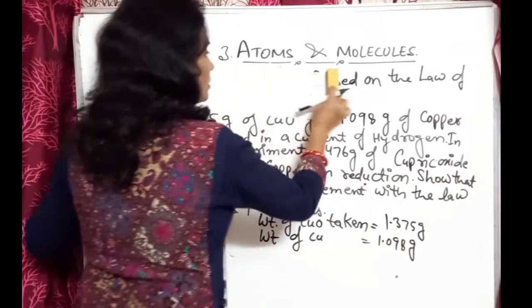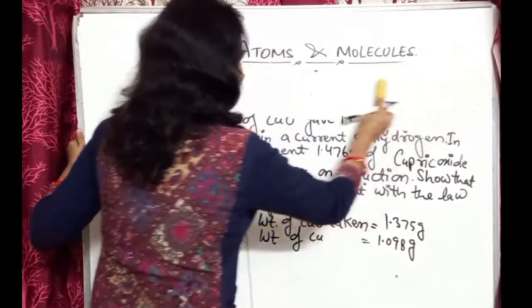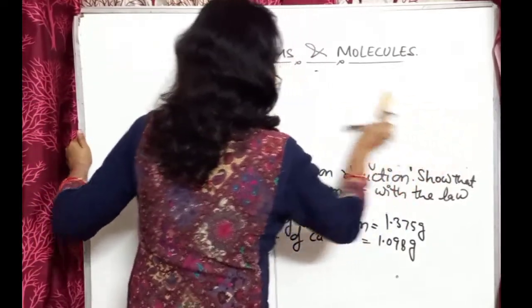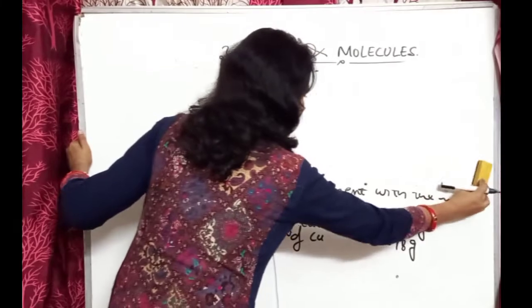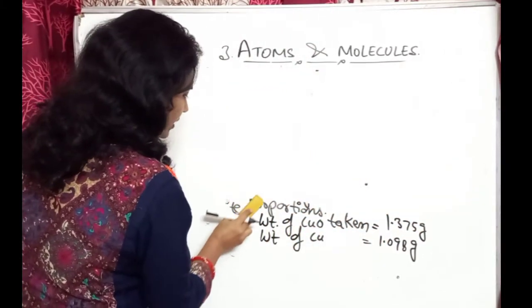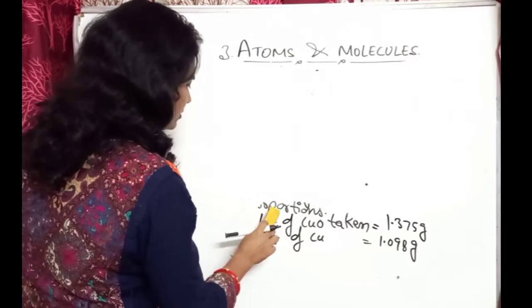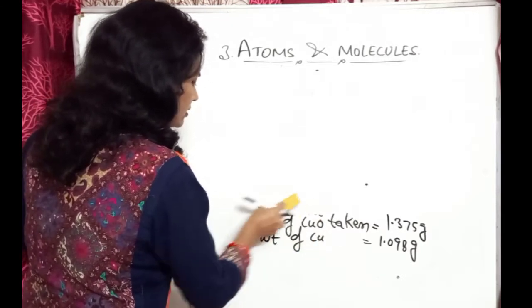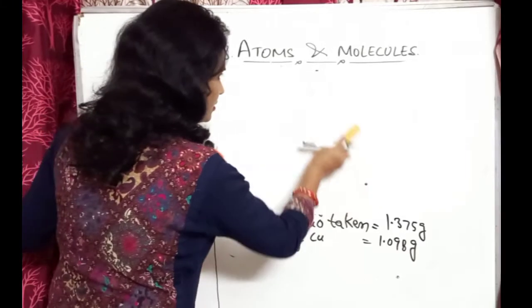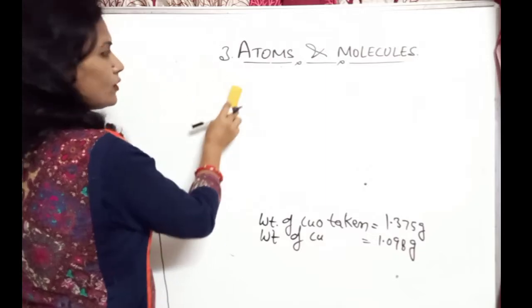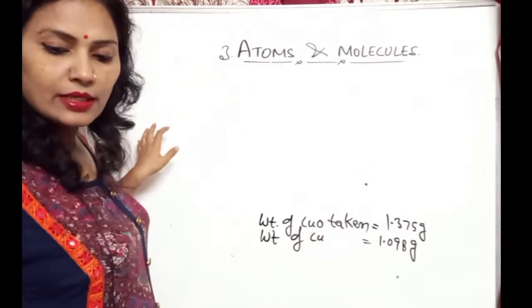Now we will solve this question. We have written the given values. Now we will write the formula for the percentage of copper.